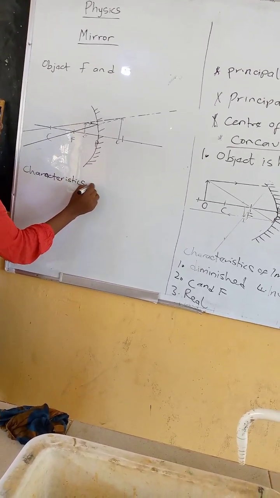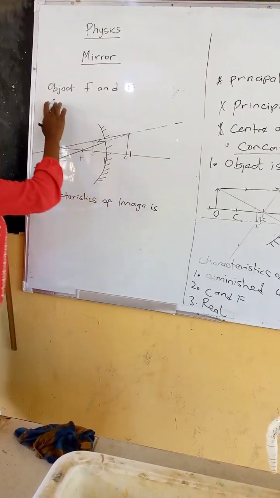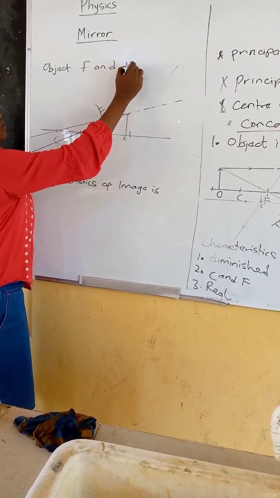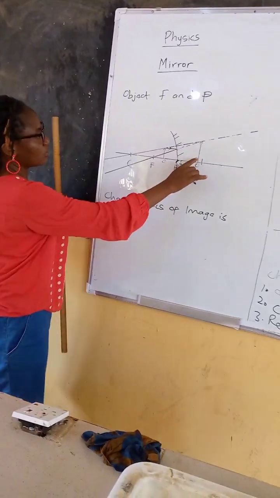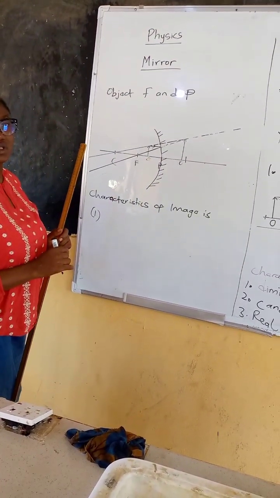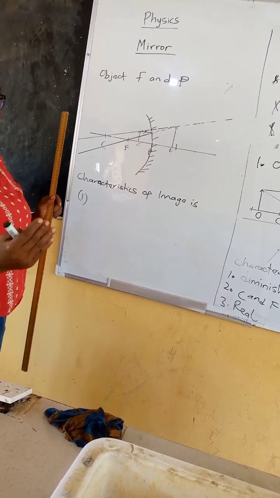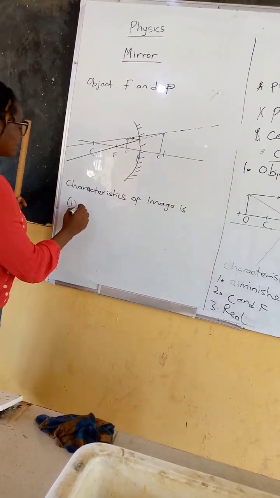Characteristics of the image, if the object is placed between F and P. Number one, look at the image. What do you see? It is bigger. So like I told you before, in physics you don't write bigger. Another word for bigger is what? It is magnified.